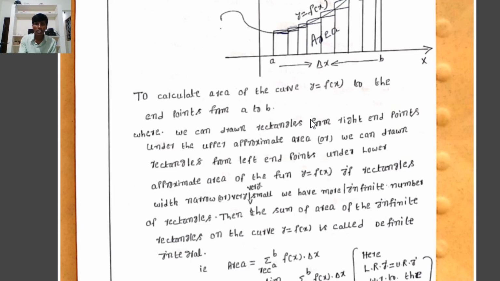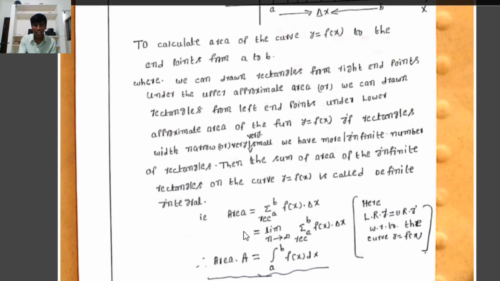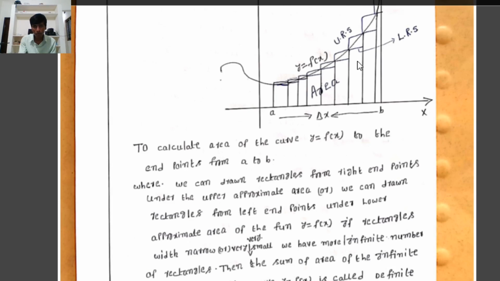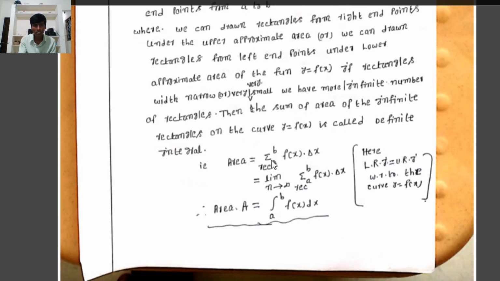We can draw rectangles from the right end points under the upper approximate area, and from the left end points under the lower approximate area, where the rectangle's width is narrow, that is, we reduce the rectangle's width. Therefore, there are an infinite number of rectangles. Then the sum of the areas of the infinite rectangles of the curve y equal to f of x is called the definite integral.